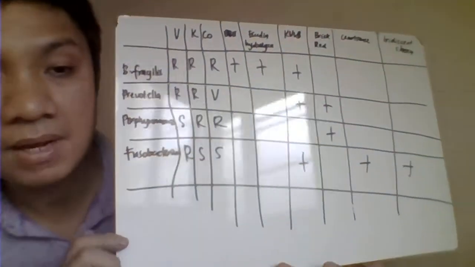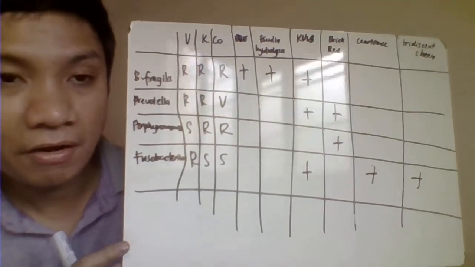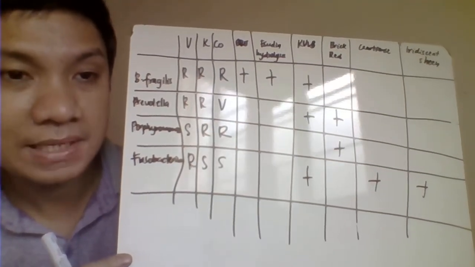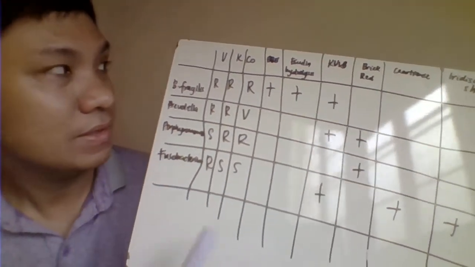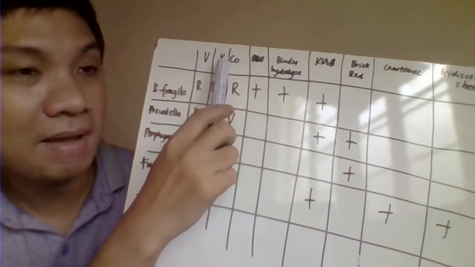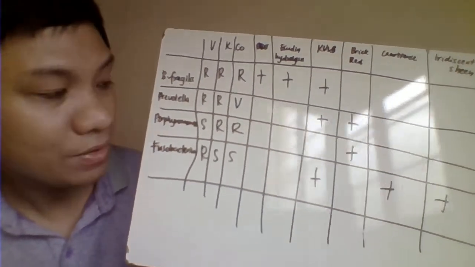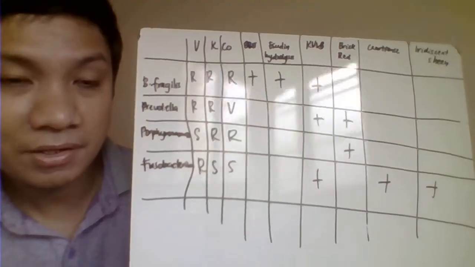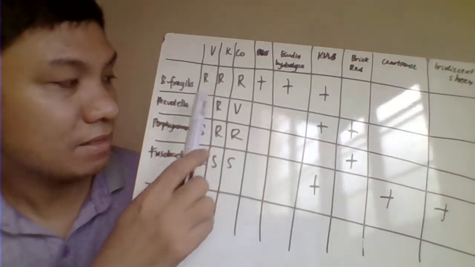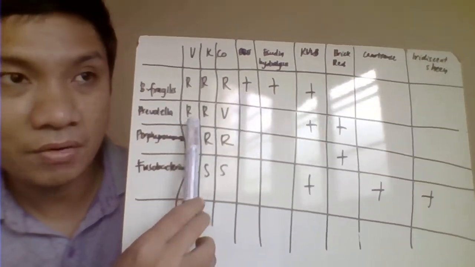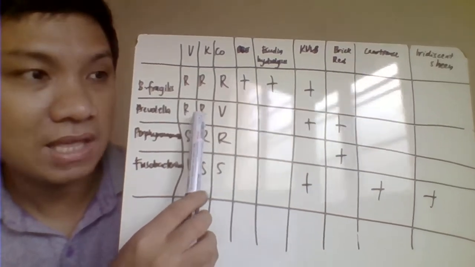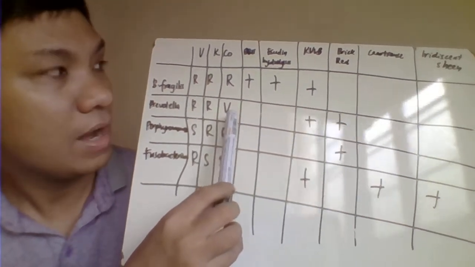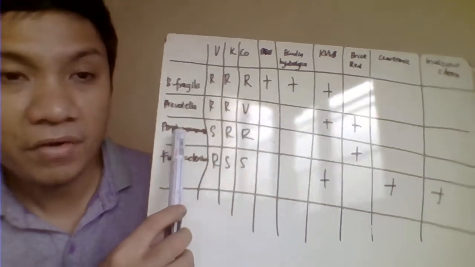Okay, we have here the summary of our gram-negative coccobacilli na anaerobes. So we have here the vancomycin, kanamycin, colistin. Again, your Bacteroides fragilis would have resistant lahat. Prevotella would have resistant with your kanamycin, vancomycin, and variable result with your colistin.